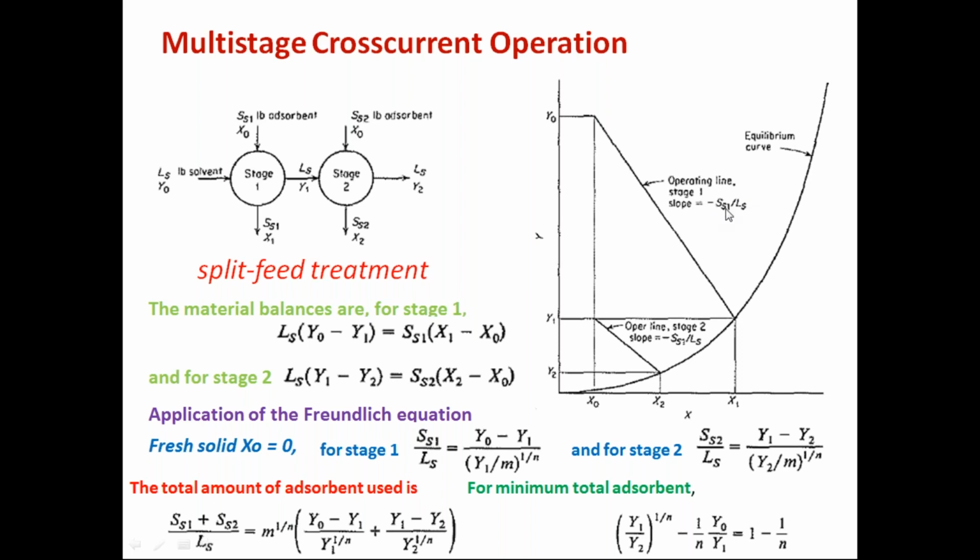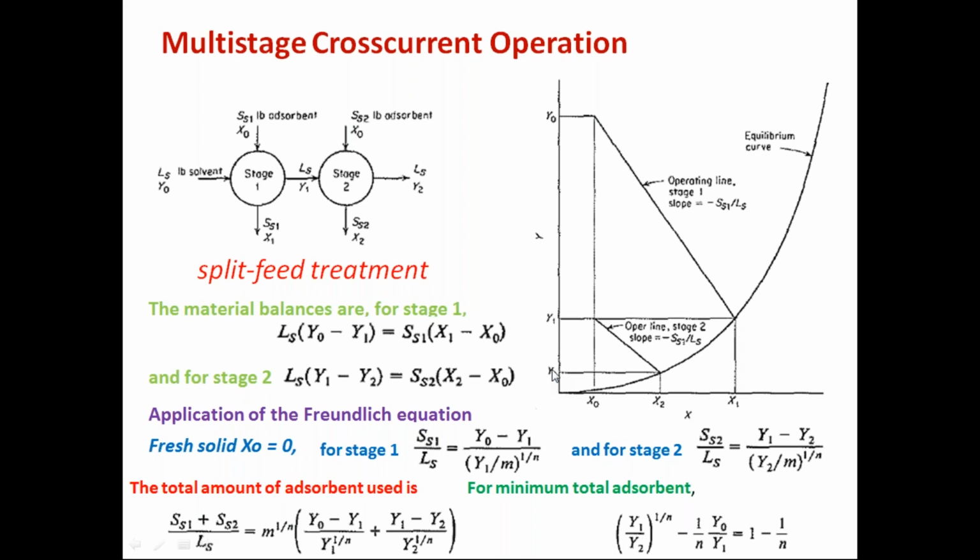Because you know how much SS1 is added for a given LS, it will come down to this value. Then this is the feed to the second stage, and again fresh adsorbent is added. Then they are allowed to reach equilibrium. So in this way, you can reduce y0 to y2.